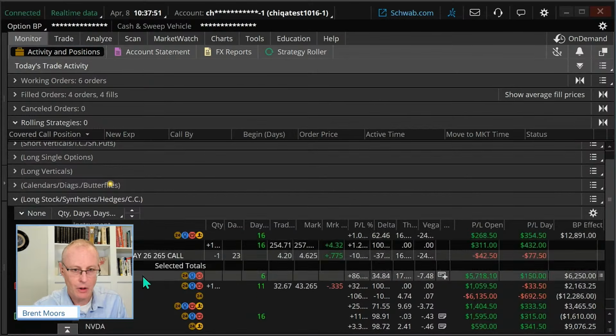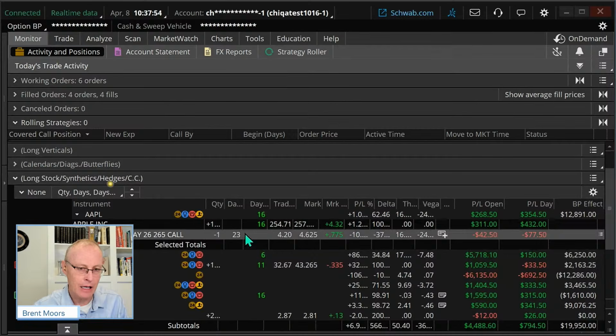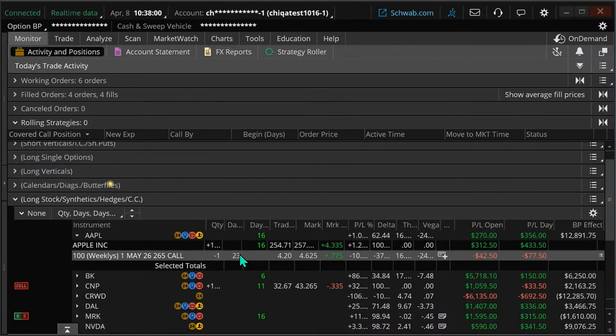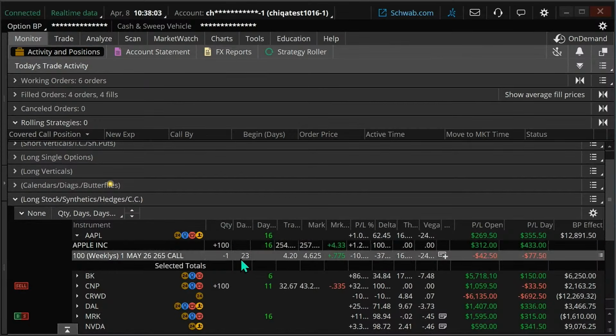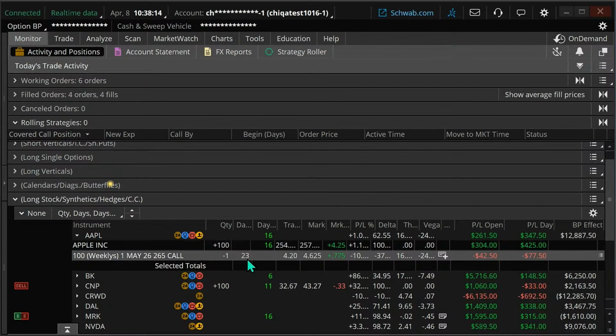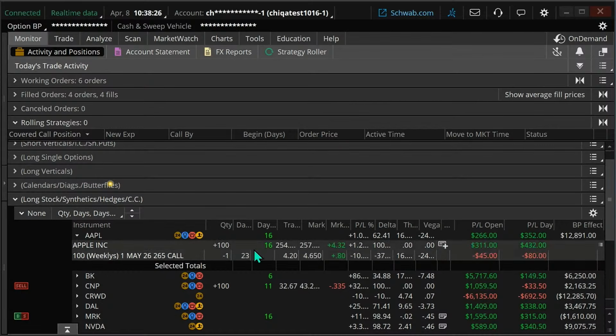Here's Apple. So with Apple, I've got a stock. The option expires in 23 days. This is a covered call, by the way. The option expires in 23 days, earnings in 16 days. So earnings are going to occur before expiry, if we were to hold this all the way to expiry. So we'd hit earnings before then. That adds a little bit of uncertainty in this trade.